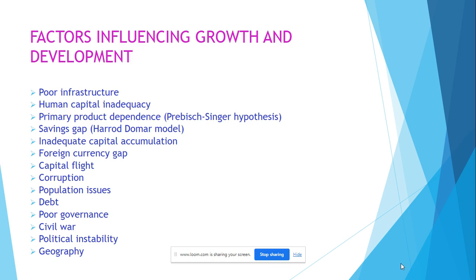Population issues. It may be that an economy has a very high birth rate. They have a lot of dependents, small children within the country, and a smaller workforce. And it may be that they have therefore lower productive potential than possible. However, this will change in the future when the children grow up and become of working age.